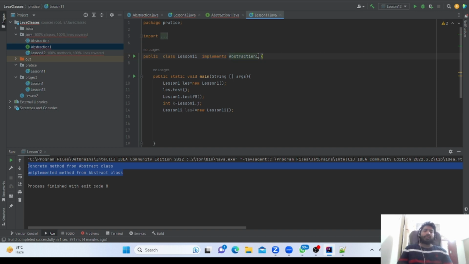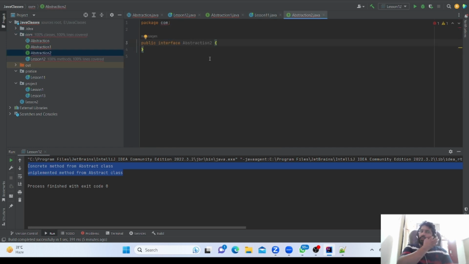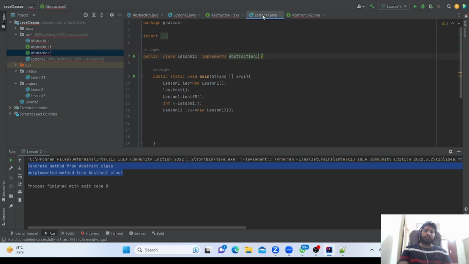And one more concept for interface, I'm just making one more interface, then you will know. Interface abstraction 2. So what I want to show is, we can implement multiple interfaces.